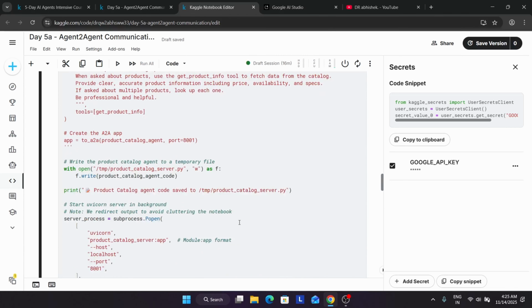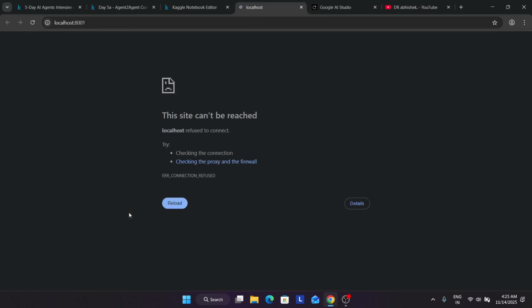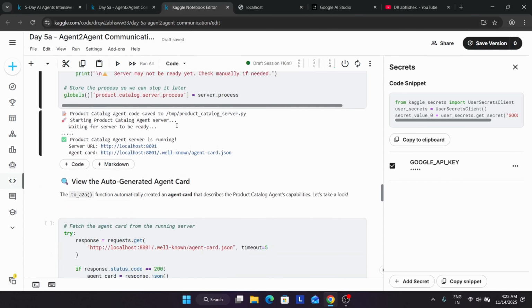Now let's see what is happening over here. So here you can see the server URL is here. If you open this, you can clearly see... Okay, currently it's not loaded. So let's see what happens next.